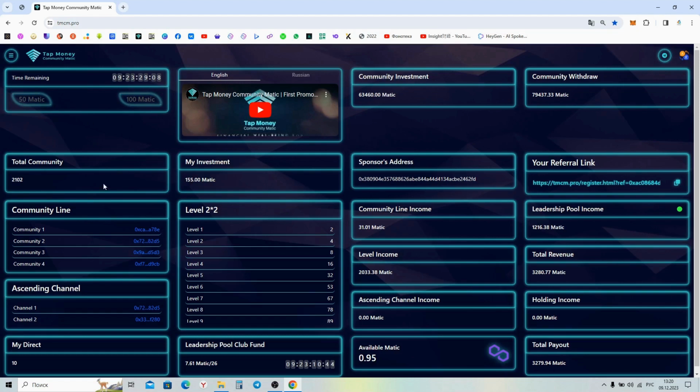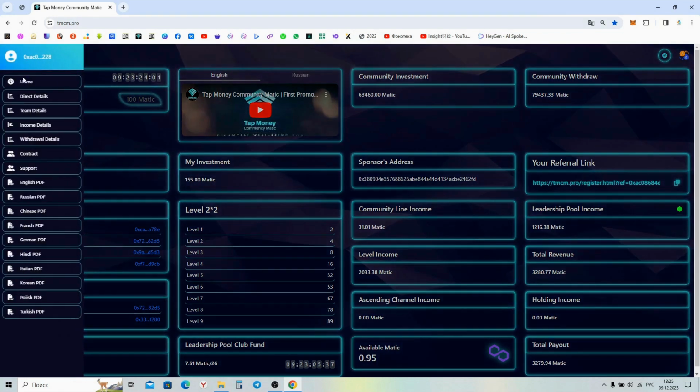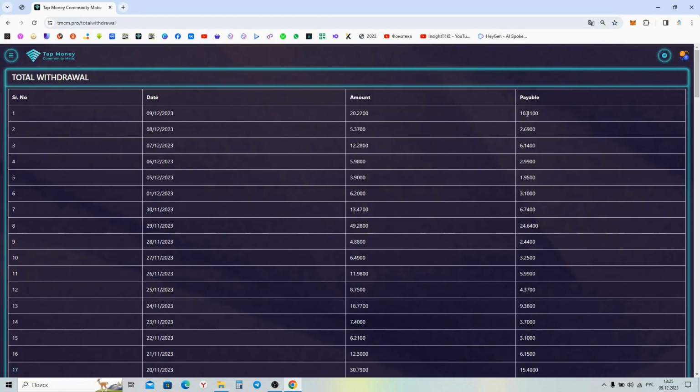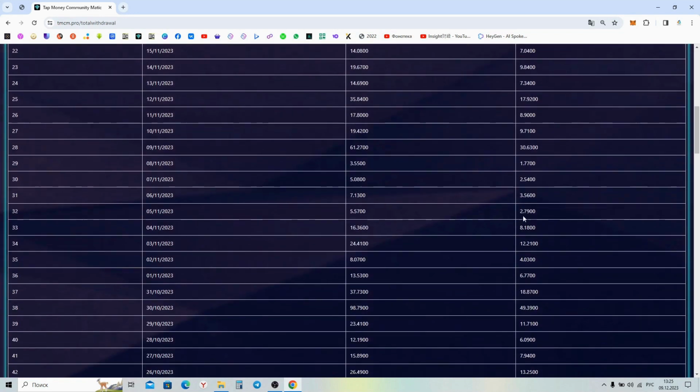You get all of this income without any additional terms. All you have to do is activate the smart contract. Remember, Tap Money Community Matic is not a way of enrichment. It is a system of permanent income. Your daily check is not limited in any way.